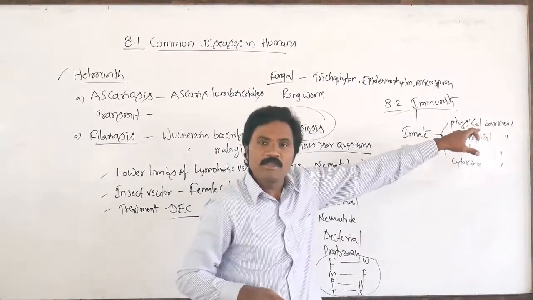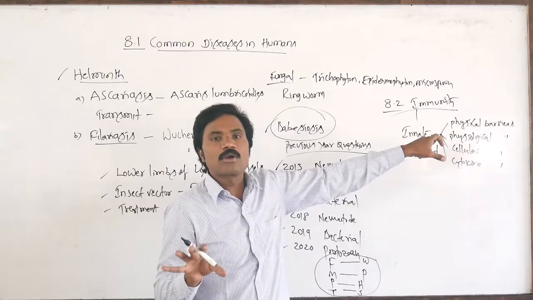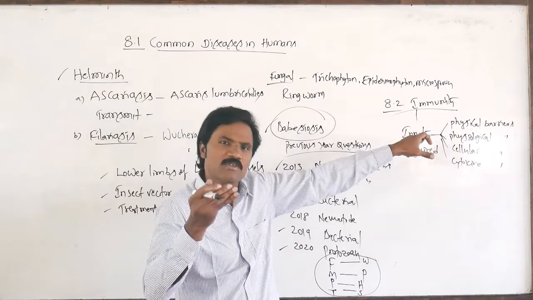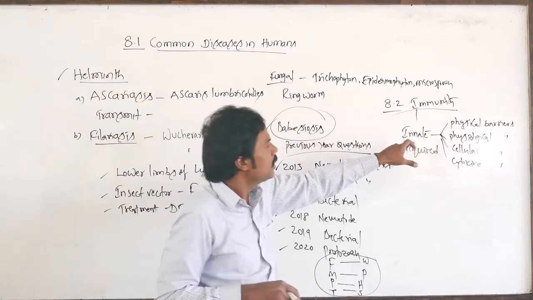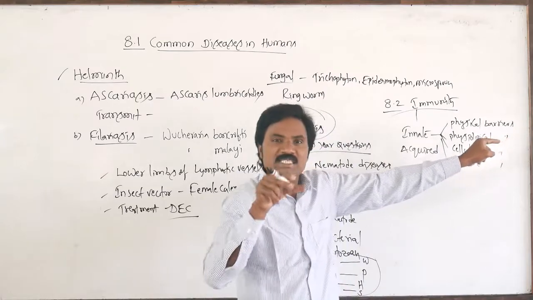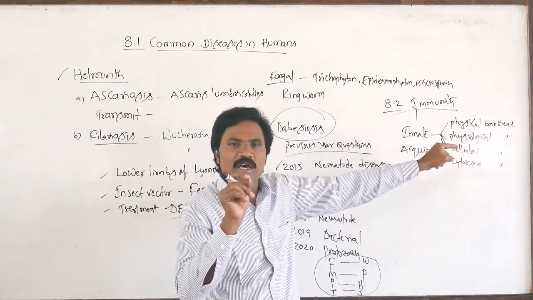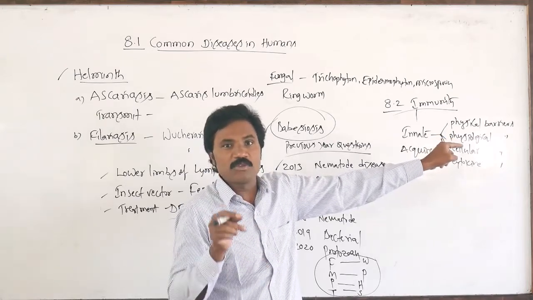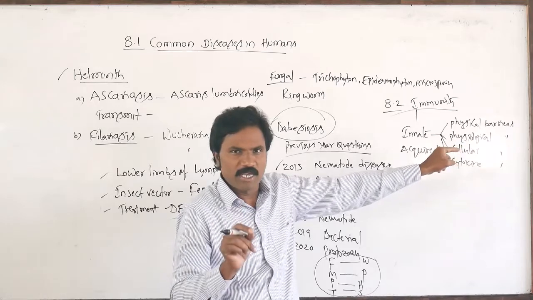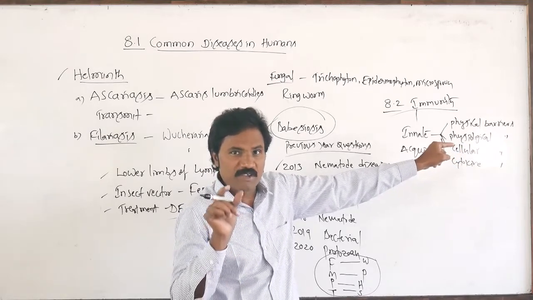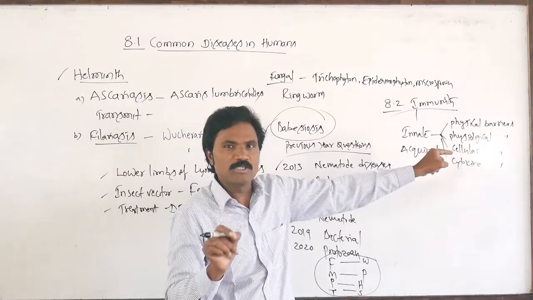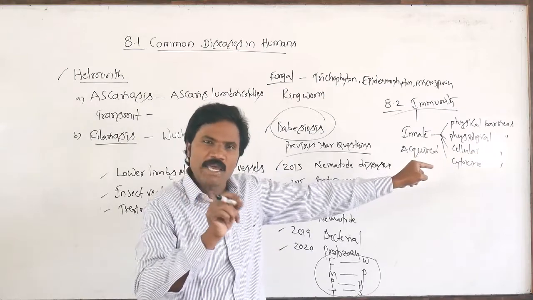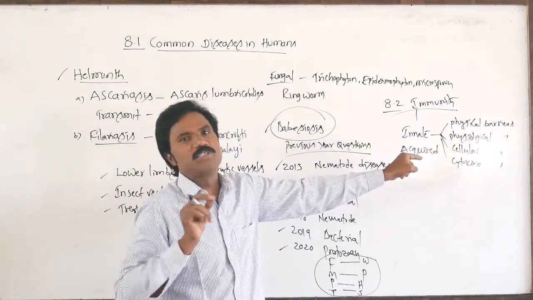What type of physical barriers? One among the largest organs which prevents entering of all types of foreign pathogens as well as unnecessary dust particles. The physical barrier is nothing but the skin, as well as the mucosa of the respiratory system, gastrointestinal tract and urinogenital tract. Once again, listen very carefully. The skin is the first defense mechanism, as well as the mucosa, the epithelial layer present in the respiratory tract, gastrointestinal tract and urinogenital tract.